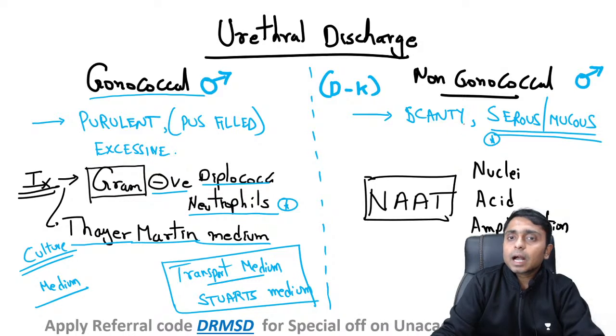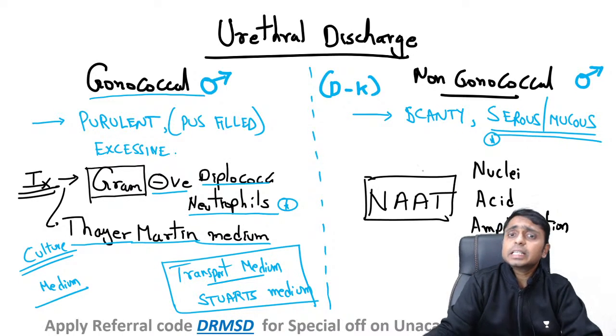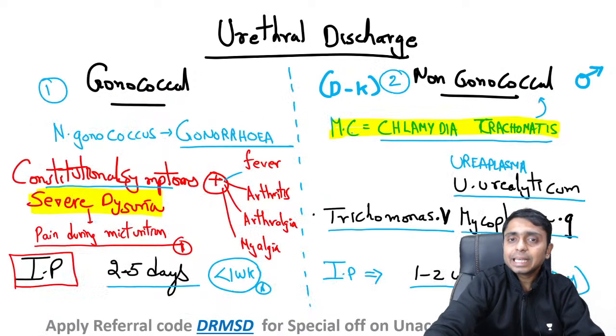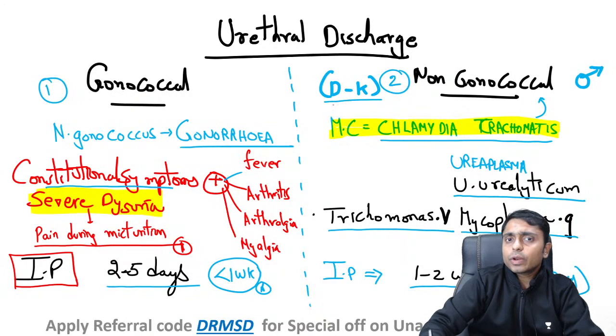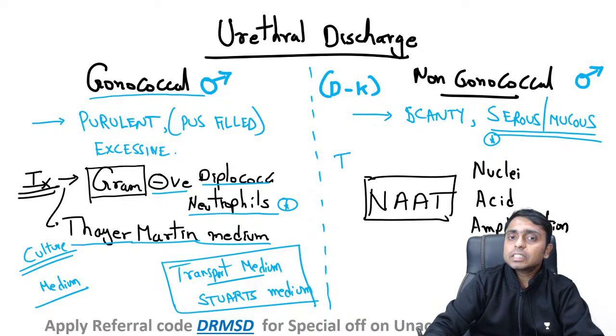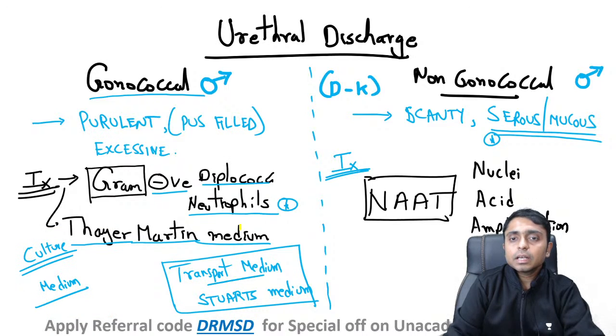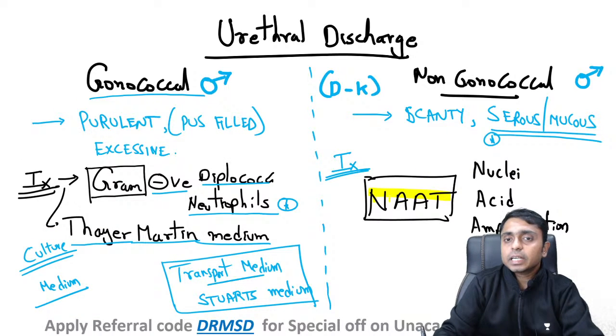Okay, and coming to non-gonococcal urethritis, the most common causative agent is Chlamydia trachomatis, and please remember that in Chlamydia trachomatis the strains responsible for causing urethritis are D to K. So this is also very important. And here the investigation used will be the nucleic acid amplification test, called NAAT.